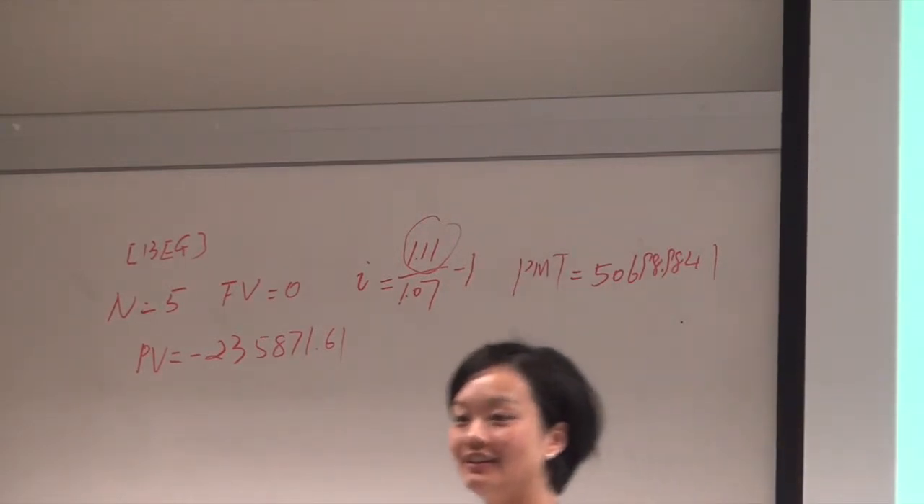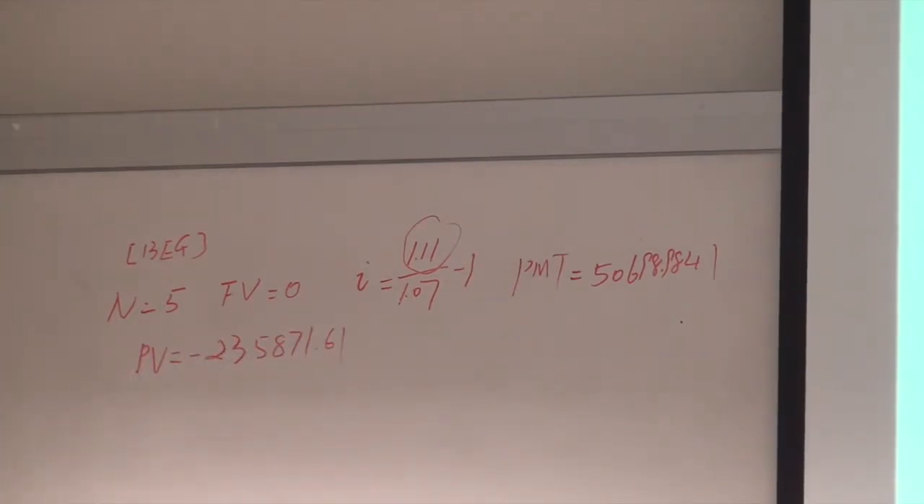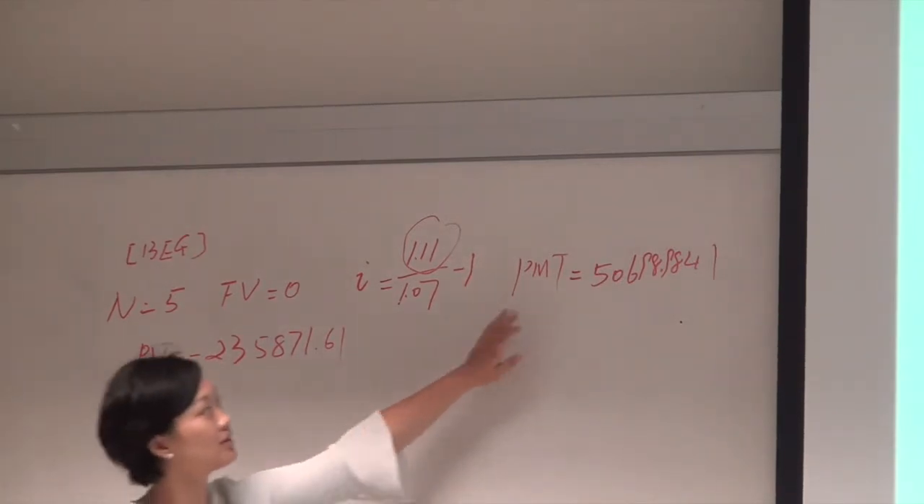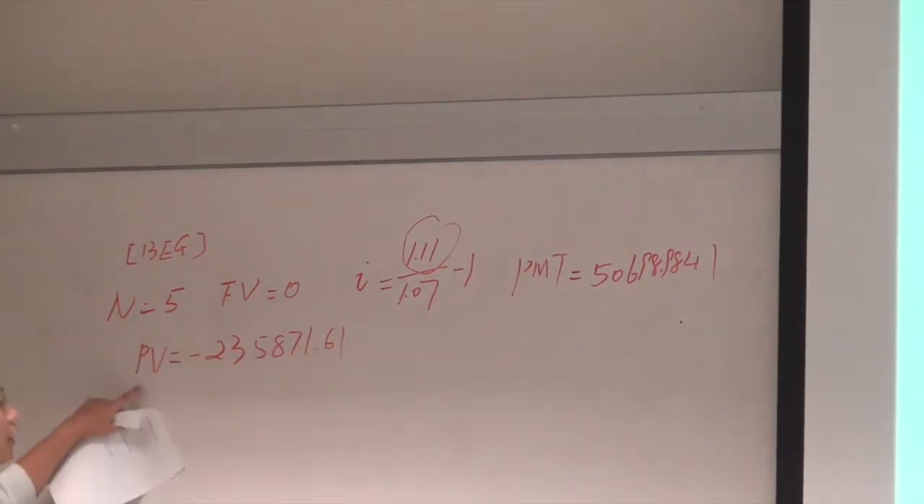So we are looking for a present value. Yeah, these are all the inputs. This is your output, present value. Present value is what you want to calculate, and you will get a negative number. So the rate is 11.